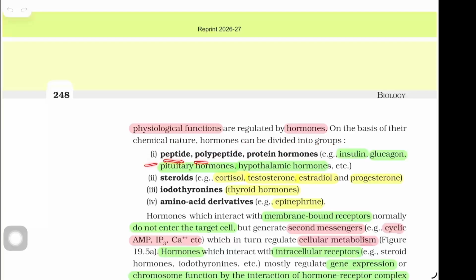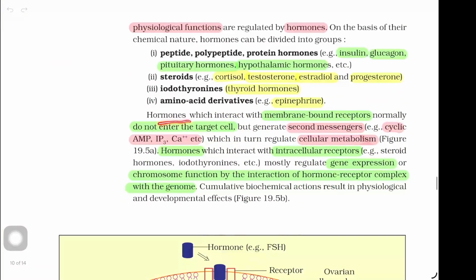First group, peptide, polypeptide, and protein hormones. Example, insulin, glucagon, pituitary hormones, hypothalamic hormones, etc. Second category, steroids. Example, cortisol, testosterone, estradiol, and progesterone. Third category, iodothyronines, thyroid hormones. Fourth category, amino acid derivatives. Example, epinephrine. Hormones which interact with membrane-bound receptors normally do not enter the target cell but generate second messengers. Example, cyclic AMP, IP3, calcium ions, etc., which in turn regulate cellular metabolism, shown in figure 19.5a.